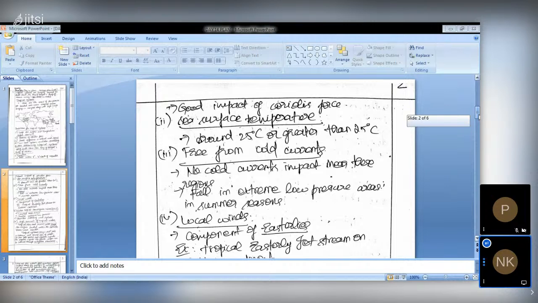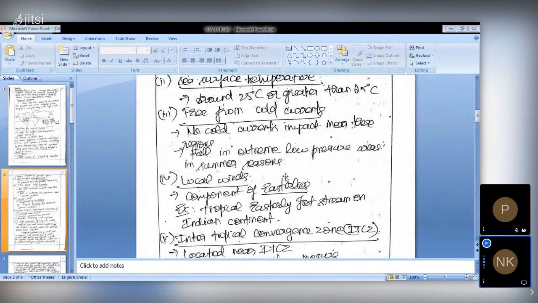And we can say local winds have an impact too. Hot low winds along China. Local winds have their own impact. For example, we can say the tropical easterly jet stream on the Indian continent. After the western disturbances, we will be having our first monsoon, no? So local winds also contribute a lot to the tropical cyclones near these regions, especially the Gulf of Mexico, as the focus of the question is on the Gulf of Mexico, South China Sea, and Bay of Bengal. And also the ITCZ, Intertropical Convergence Zone.